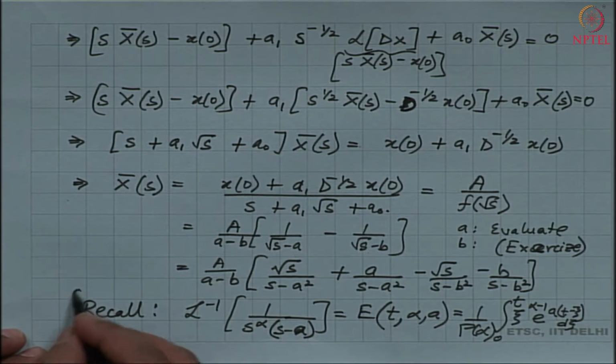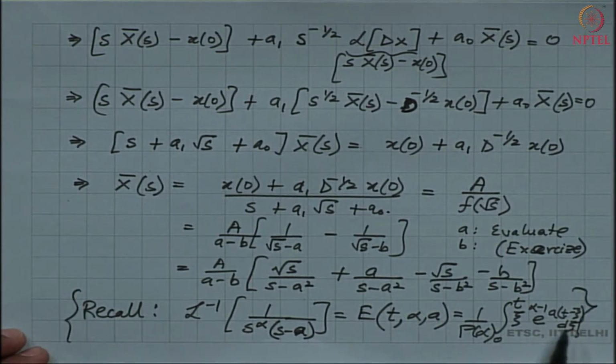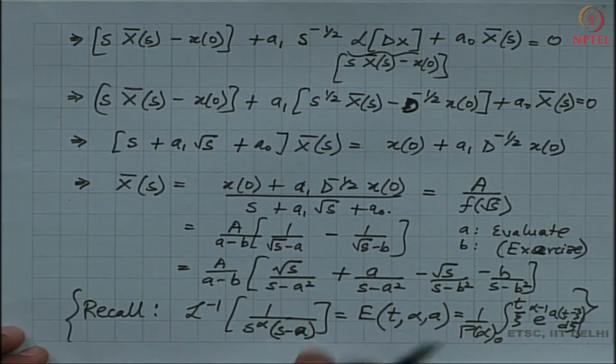Okay. So, I am going to use this particular result to arrive at the inverse transform of this expression.